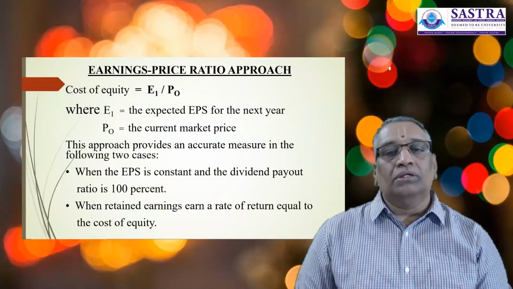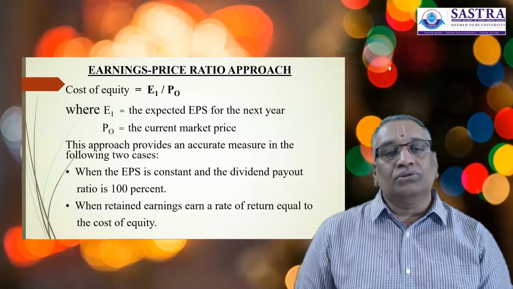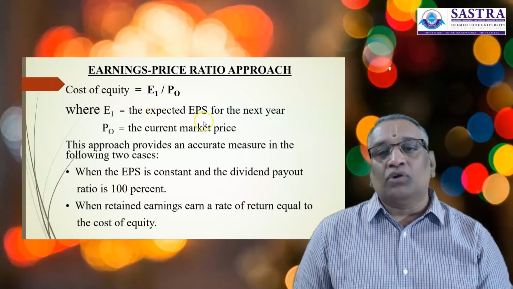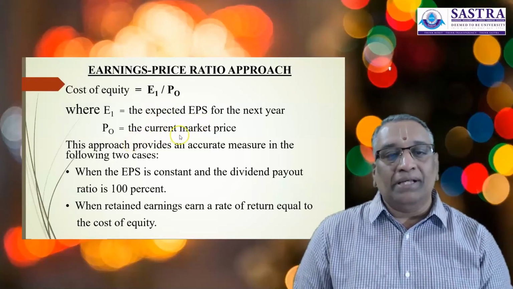Now we move on to the third approach, earnings price approach. Under this approach, cost of equity is equal to E1, that is the expected EPS for the next year, divided by P0, which is the current market price.